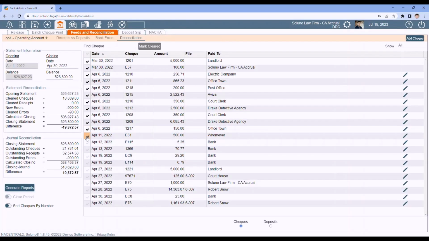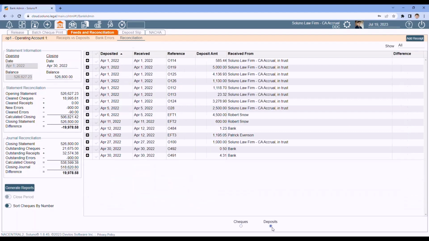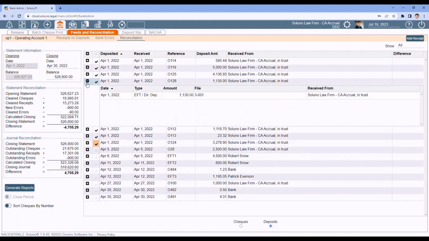So go through, reconcile the checks. Then when you're ready, go through and do the same thing with deposits and reconcile the deposits. Need to see the contents of a deposit because you're not sure it's the right one? Click on the plus sign to expand it to see the individual receipts that make up the deposit.